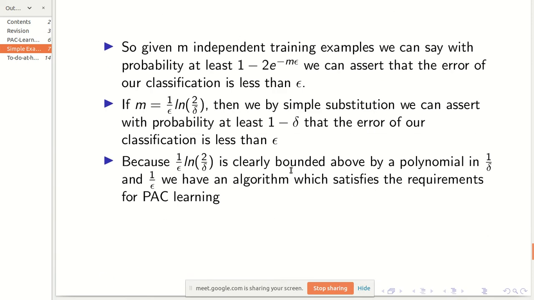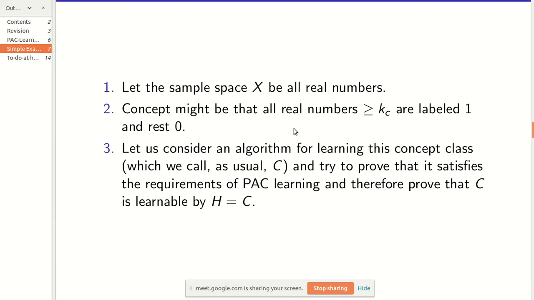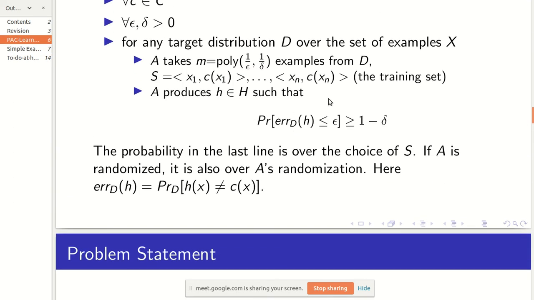And second, that particular condition will be satisfied if you substitute m equal to this value. If you substitute this value, then this will turn out to be 1 minus delta. You can just substitute this thing here: delta gets cancelled, minus of ln 2 by delta becomes delta by 2 here, and 2 into delta by 2 is delta. So just substitute this, you'll end up with 1 minus delta. In that case you will be satisfying this equation as we desire to.